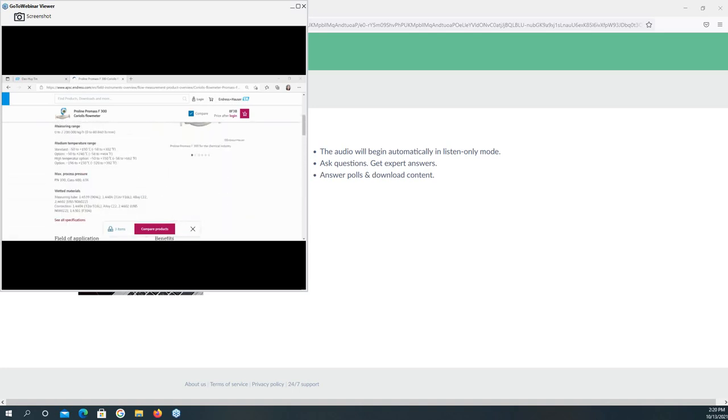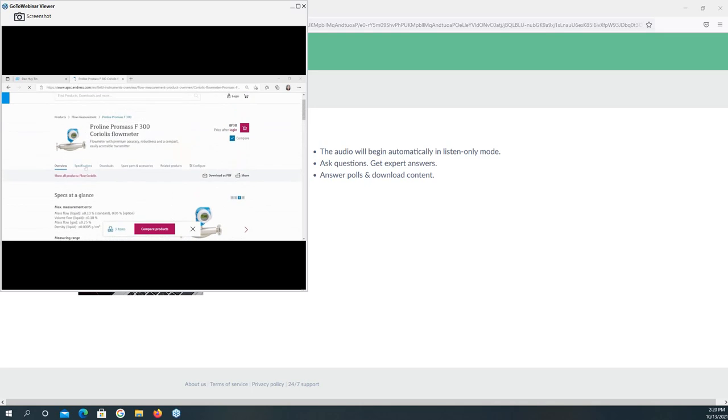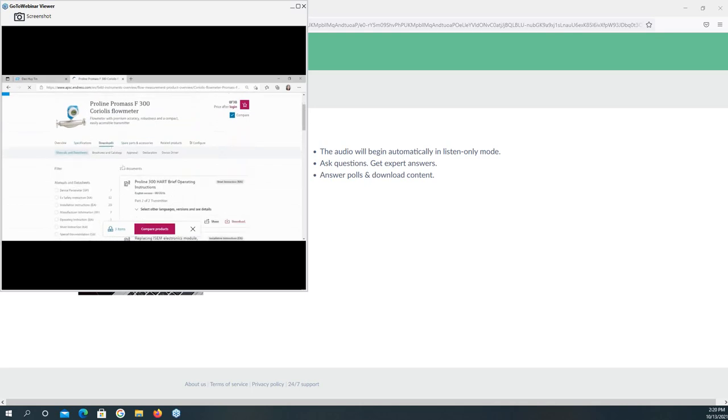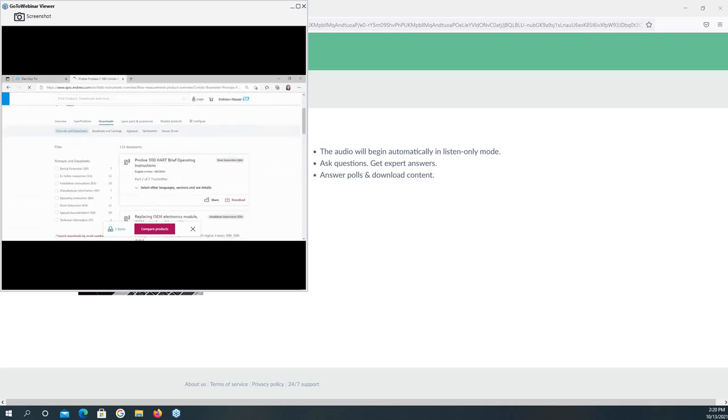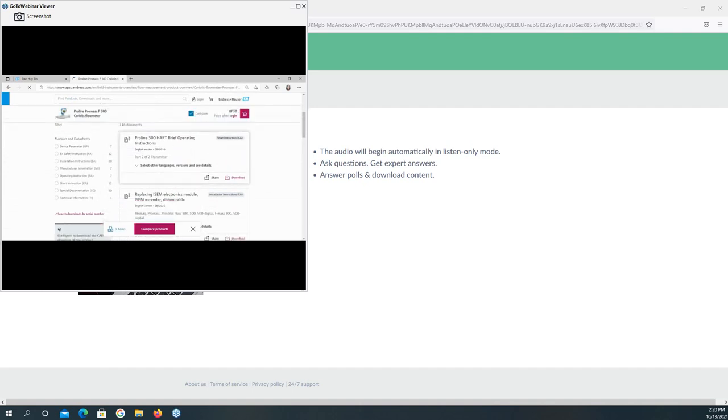When you scroll up here and choose the downloads, you can find all the documents of this ProMass F300. For example, here you can see this one is the operation manual of the ProMass 300 HART.